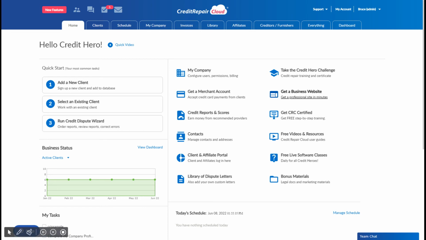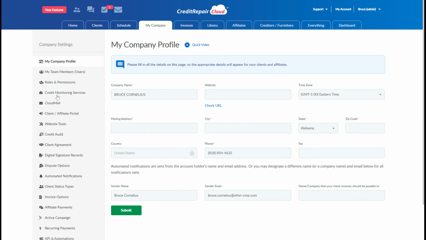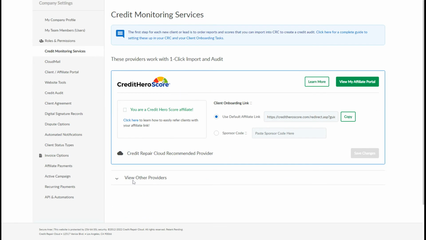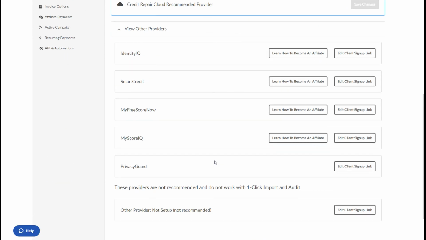First, you need to log in to Credit Repair Cloud and then go to My Company. After you click My Company, you go to Credit Monitoring Services and click View Other Providers and look for My Free Score Now. Click Edit Sign Up Link.